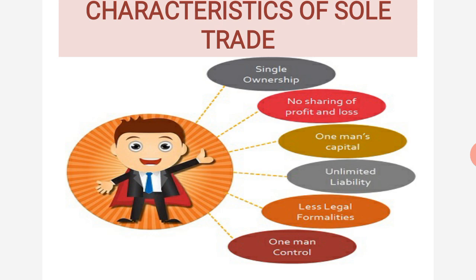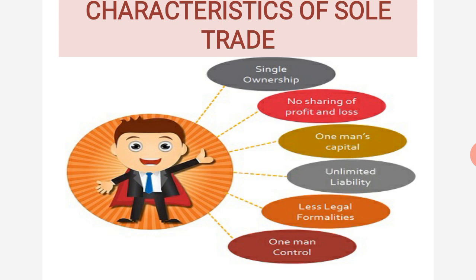Next comes one man control. Who is the owner? A single person is the owner, and he is the person who will control. He will manage what he wants, according to him only. No one is required, and the profits whatever he earns he will keep. If losses are there, he will bear them. No one will come and bear the losses. So there are certain characteristics of sole trade.